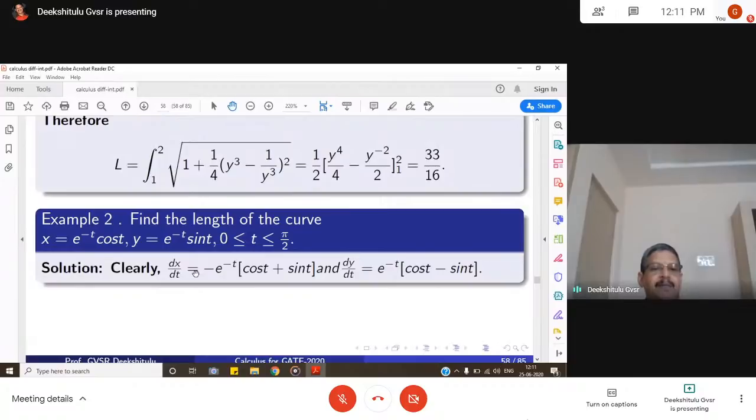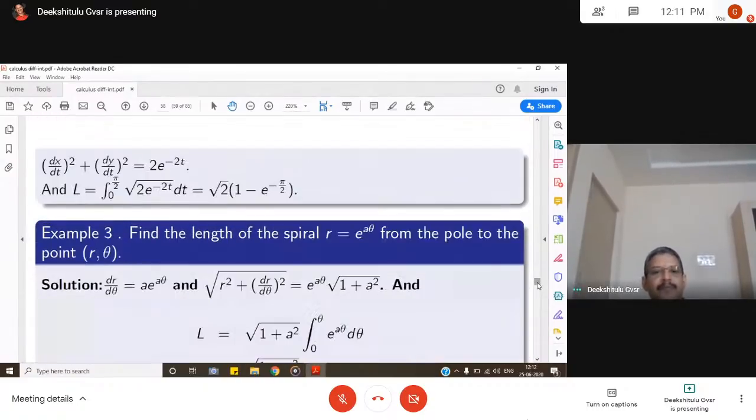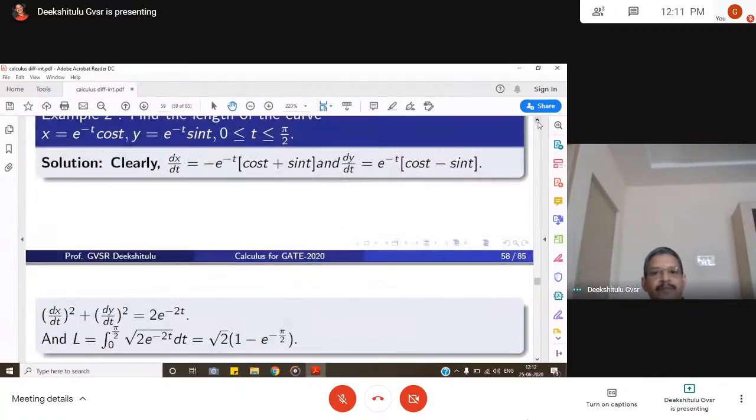Now, this second example is given in parametric form. Find the length of the curve, the parametric form of the curve, x is equal to e power minus t cos t, y is equal to e power minus t sin t, in the interval 0 less than or equal to t less than or equal to pi by 2. Again, what is the formula for the parametric representation? This is what we have.